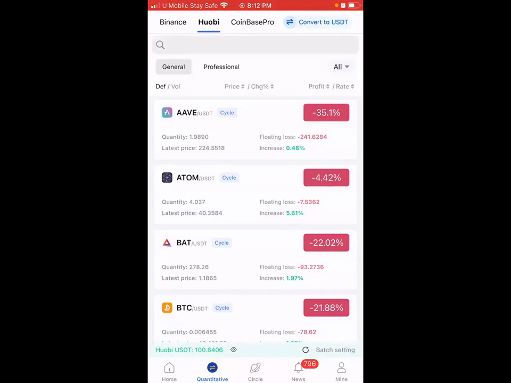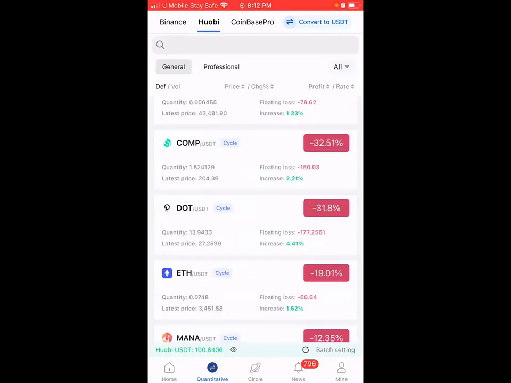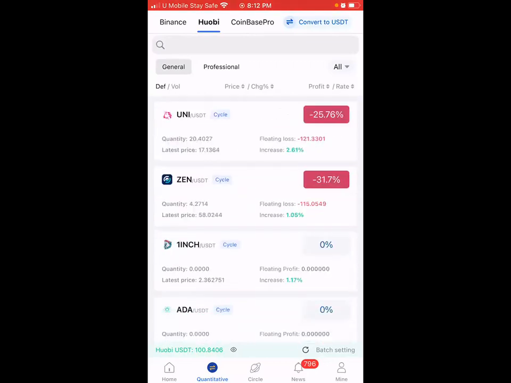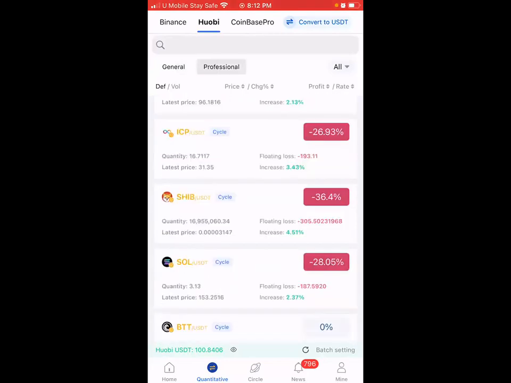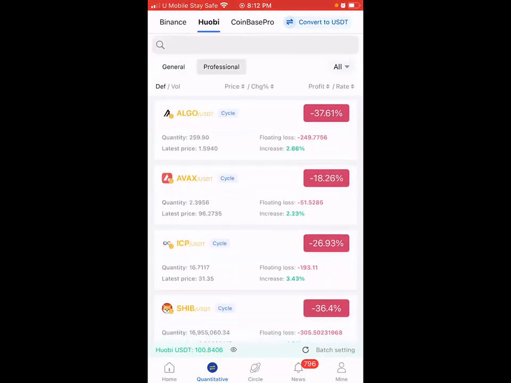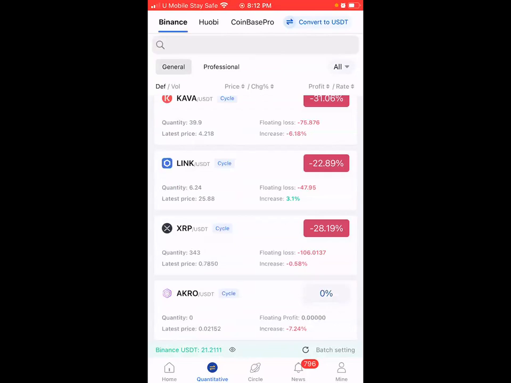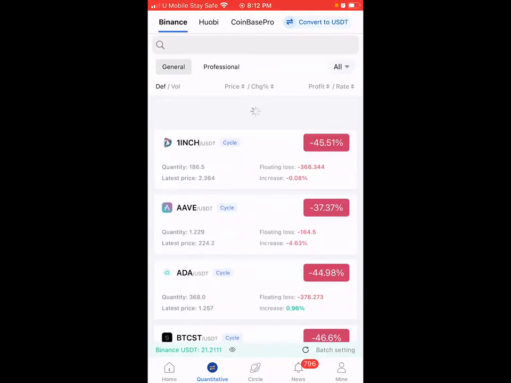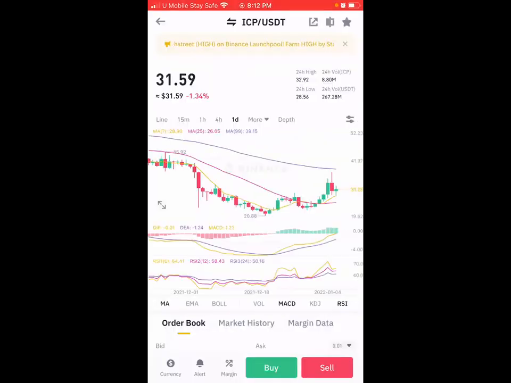No matter what you are seeing, you could see a heavy floating loss. Some people are saying the floating losses are bigger. You could see floating loss over here, right? You see 302, 187, 197. There are people who have a floating loss of more than 60% deep already. So it depends. So guys, this is how simple trading this robot is.